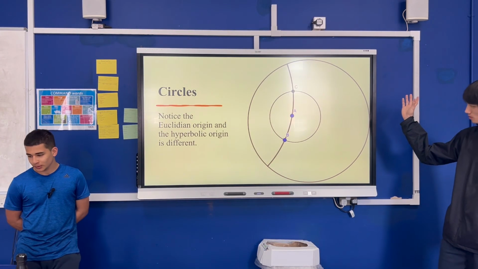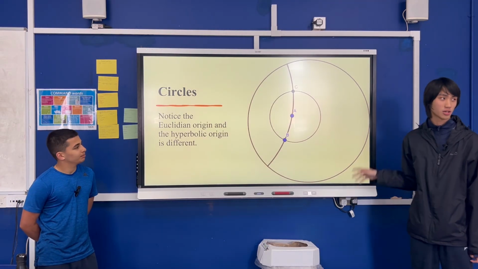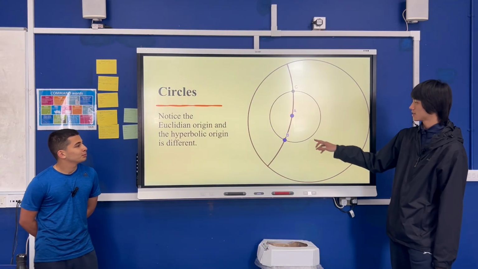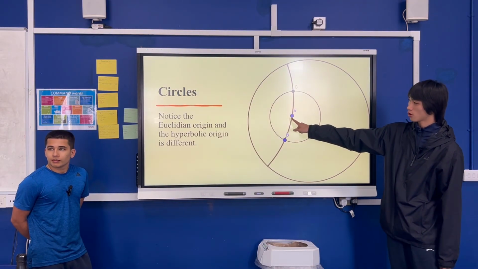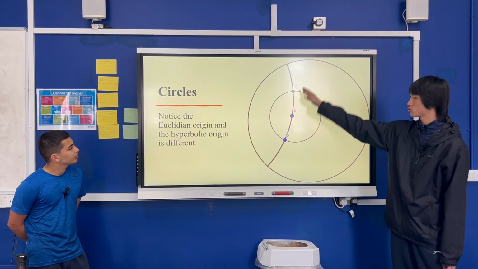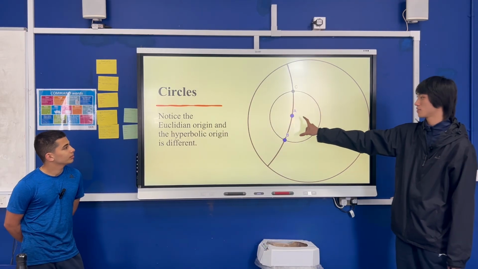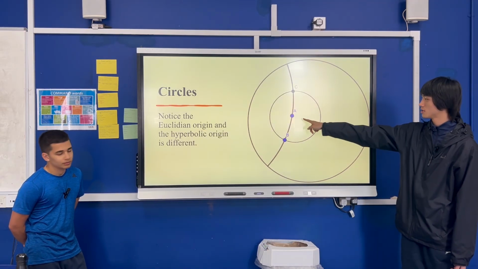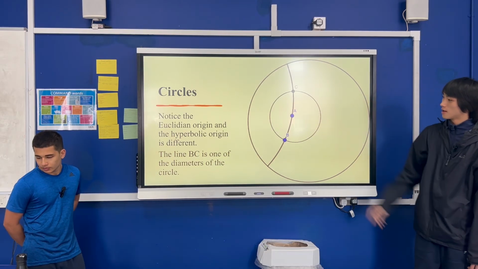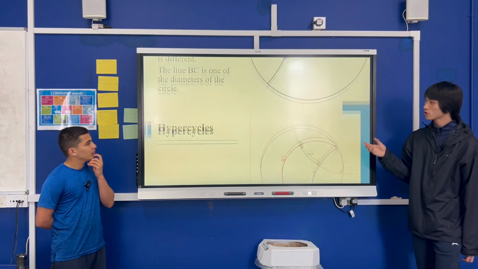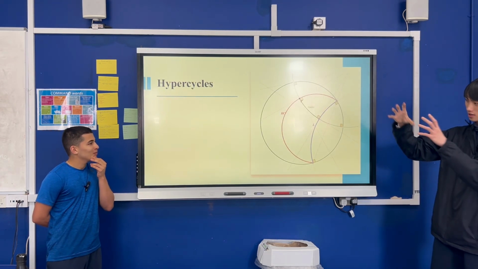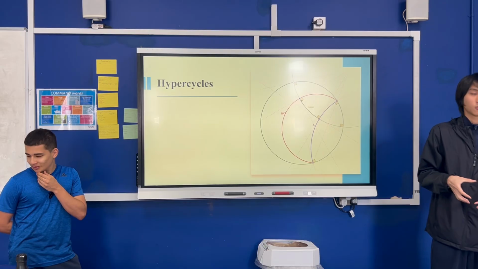So, I'm going to point out this is a Poincaré disc. And what happens is, if you look at the actual Euclidean origin, it will be here. But the hyperbolic origin is a bit different, because this is a straight line, remember? So the origin is equidistant from this point, instead of actually here, and BC is the diameter. And that's just how it looks. And a circle is just where it's inside the Poincaré disc. That's what a circle is.